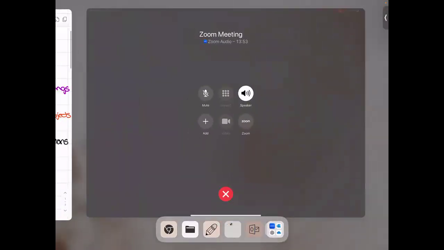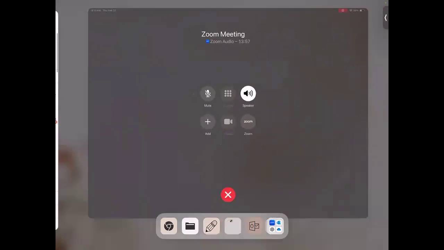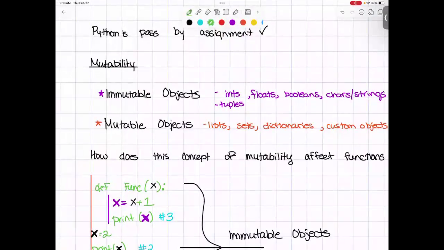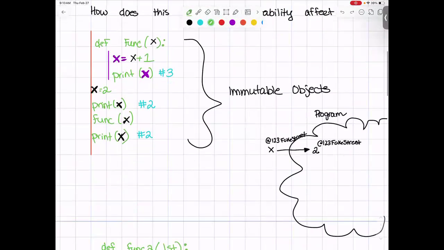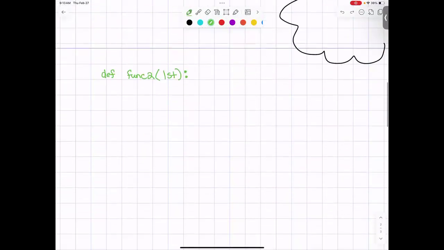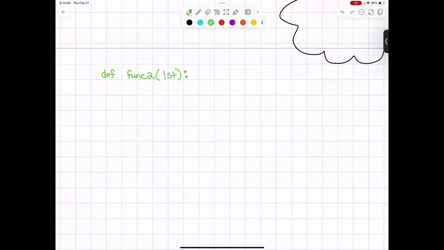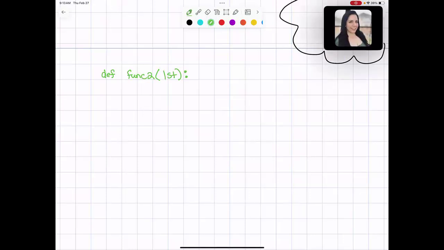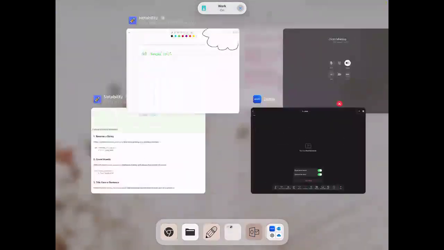Ooh, something weird just happened there. I want to make sure I'm still screen recording. Yes, I am. Okay. How do I know if I'm still screen recording? Okay, I am. I just want to make sure I don't lose this video halfway through.